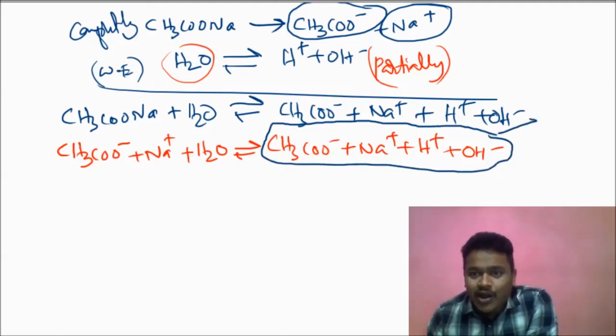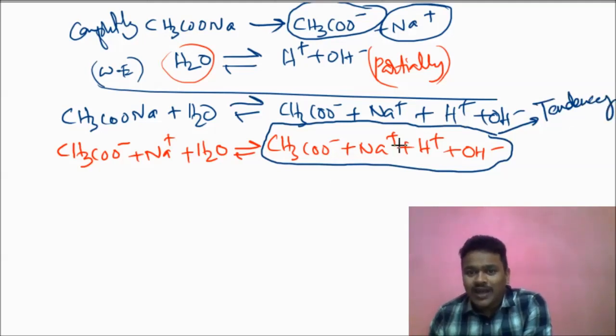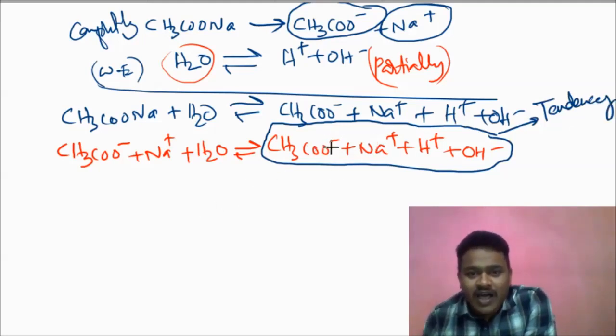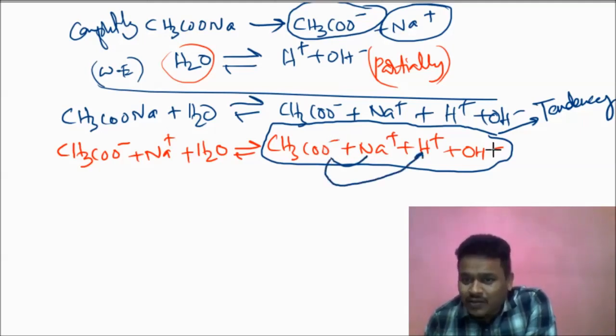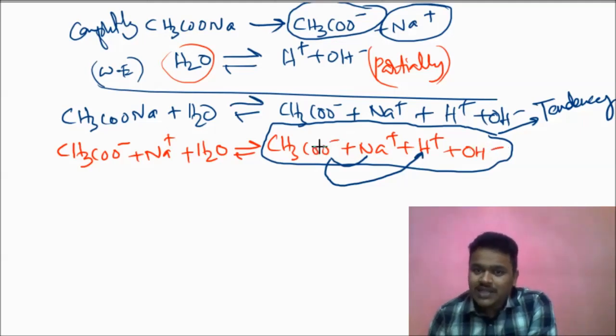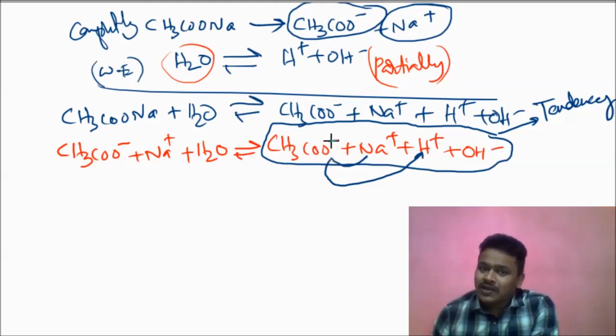As per our knowledge, CH3COO minus is basic in nature. It can react with Na plus or H plus. CH3COO minus cannot react with OH minus because both are negative. Common sense: this minus sign can react with a positive ion.